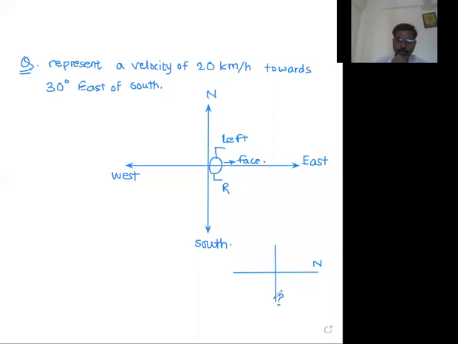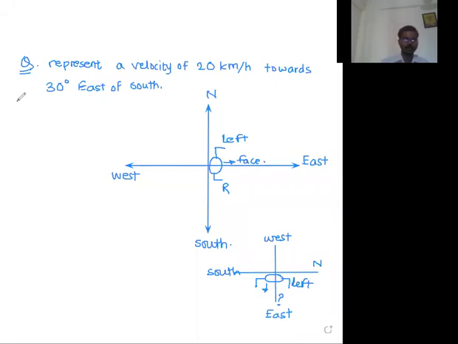Sir, this is east direction, because if this is the left hand side, then our face must be like this. If you are facing like this, this is your left hand, this is your right hand. You are standing here and observing yourself from the top. So this is the left hand side, this must be the face, and this must be the east direction. So automatically this will be west direction, automatically this will be south direction. In this way we can decide the directions.